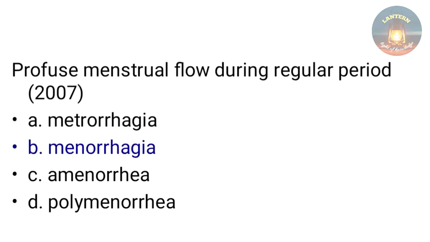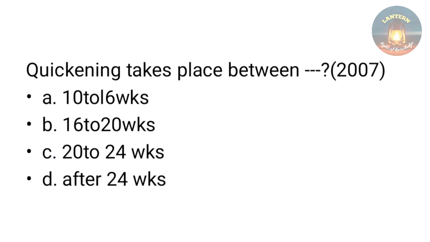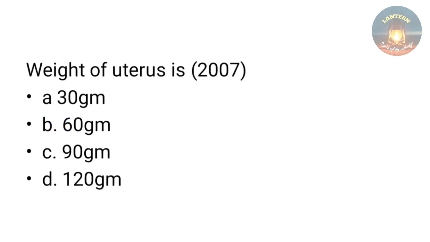Profuse menstrual flow during regular period is called metrorrhagia, menorrhagia, amenorrhea, polymenorrhea. The answer is menorrhagia. Quickening takes place between 10 to 16 weeks, 16 to 20 weeks, 20 to 24 weeks, after 24 weeks. The answer is 16 to 20 weeks. In the 5th month onwards, quickening starts. Weight of uterus is 30 gram, 60 gram, 90 gram, 120 gram. The answer is 60 gram.